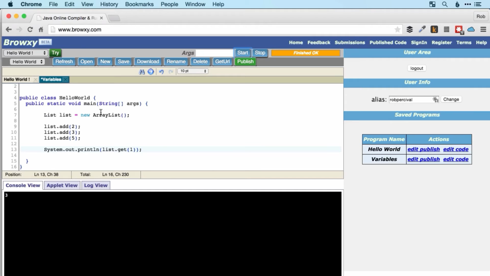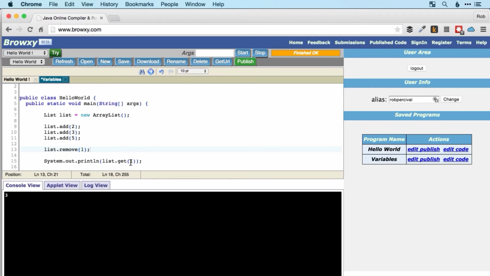So now that we've got this slightly more complicated setup, we can do much more powerful things. We can add items. Of course, we can take them away as well. To do that, we use list.remove, and then we give the index of the number that we want to remove. So let's say we want to remove this 3 here. This has an index of 1 because 0, 1, and 2. So we'd use list.remove and then 1.